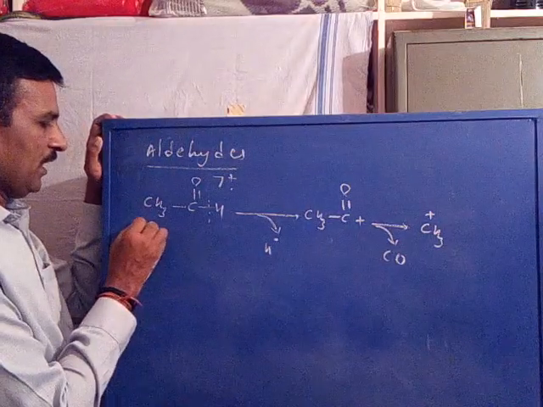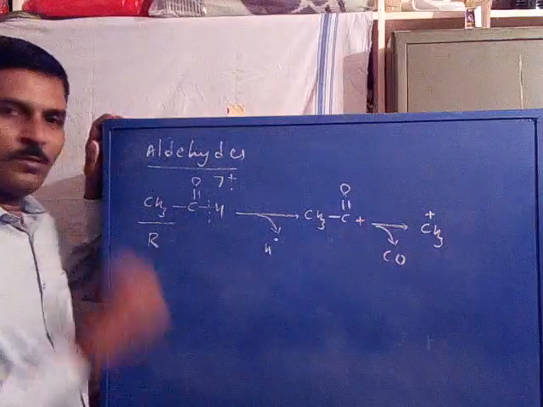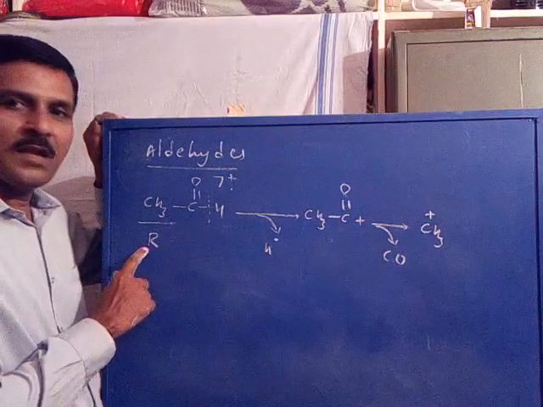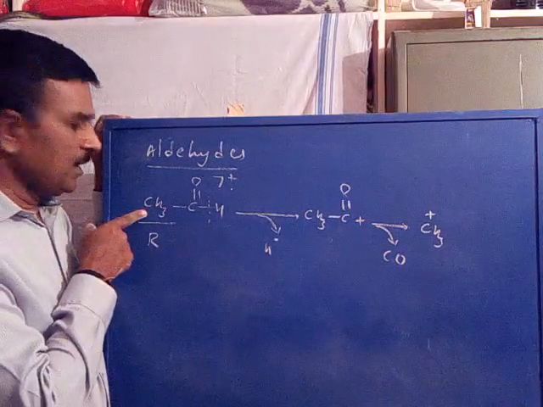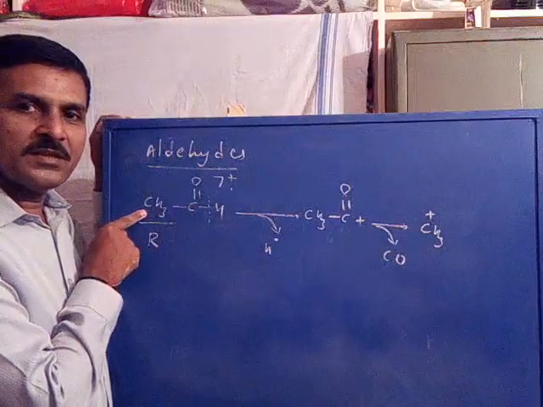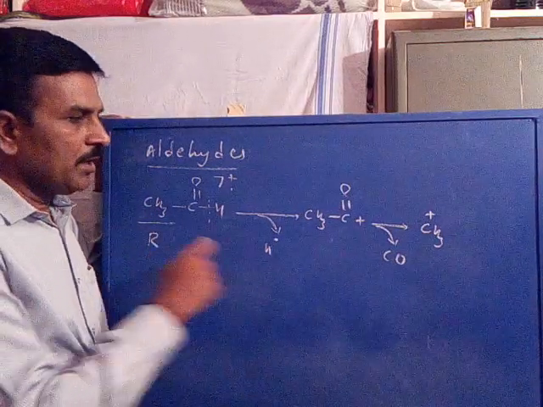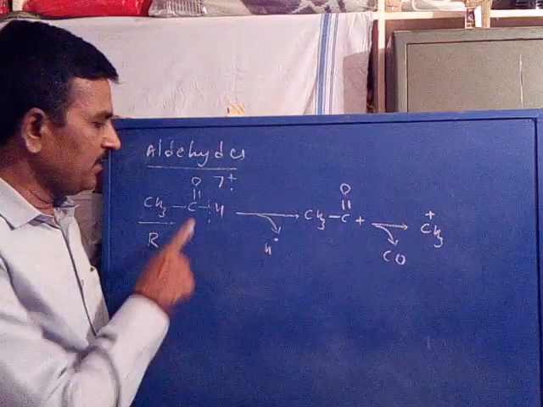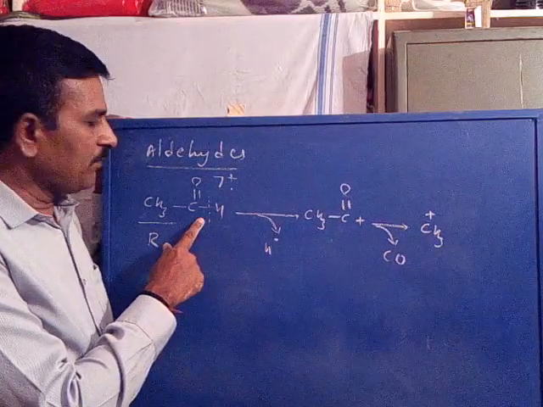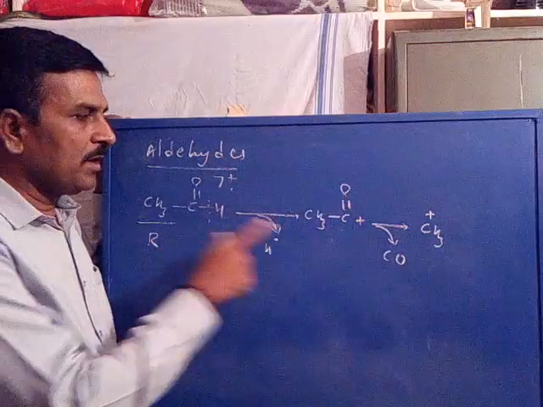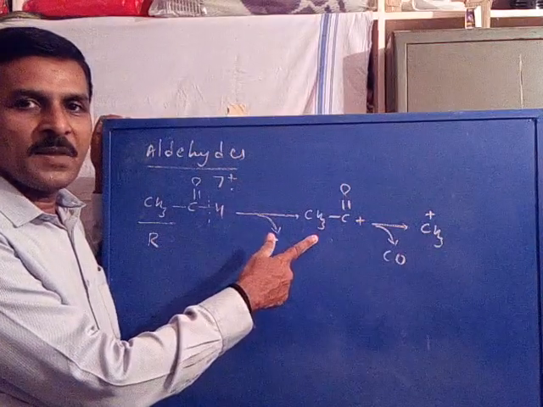Now instead of CH3 here, if you keep any alkyl group, you will get any number of aldehyde molecules. So substituting CH3 in acetaldehyde with other alkyl groups, you will get a number of examples. A simple cleavage of the carbon-formyl bond, that is the carbon-hydrogen bond, gives an acyl cation.